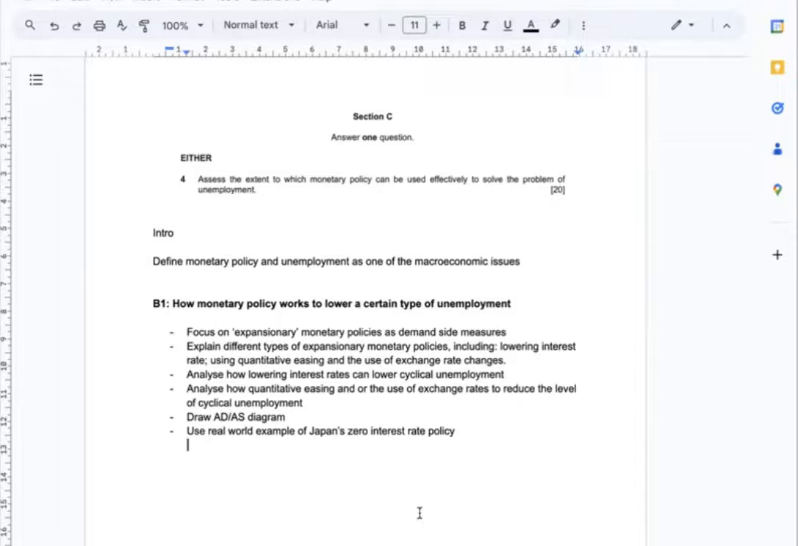Also, how quantitative easing or exchange rate market intervention can reduce the level of cyclical unemployment, the way it works theoretically. And I'm also going to draw a money market diagram, shifting the money supply curve to the right. And for the AD-AS diagram, I can shift AD to the right to illustrate the analysis above. Probably the real life example of Japan's zero interest rate policy can be used.